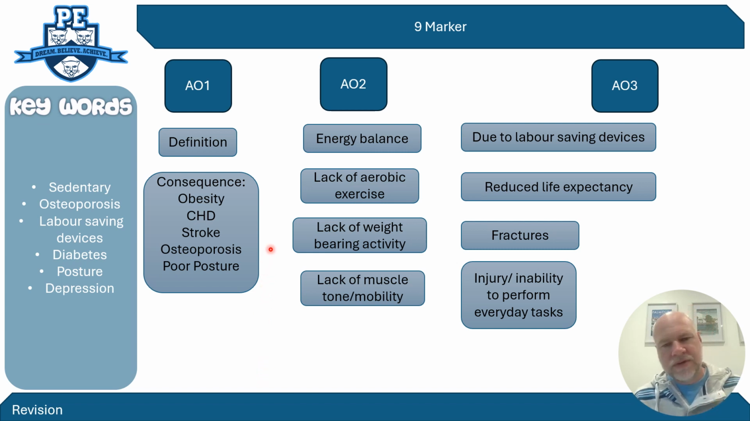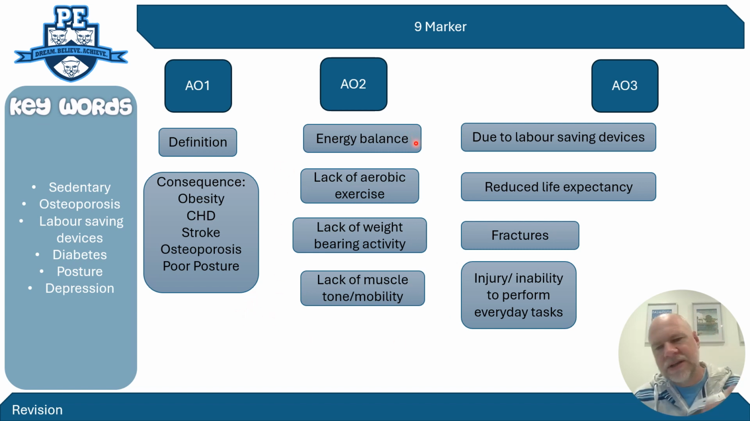And then we move to AO2 with the examples and application. So we go into a little bit more detail. People are going to increase their obesity because of a lack of energy or poor energy balance, and we discussed that earlier. A lack of aerobic exercise is linked to coronary heart disease, we just talked about that. Osteoporosis is lack of weight-bearing activities, and poor posture is just due to lack of muscle tone. So very much what we just talked about earlier, the slide beforehand, essentially leading you up to this 9-mark exam question.